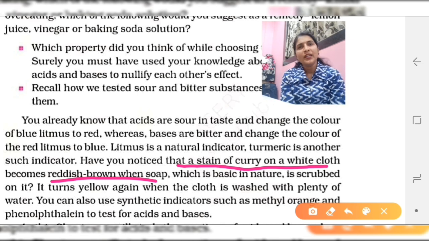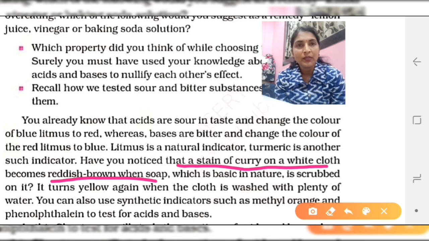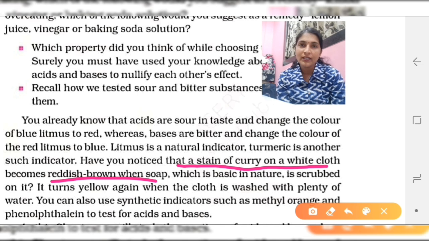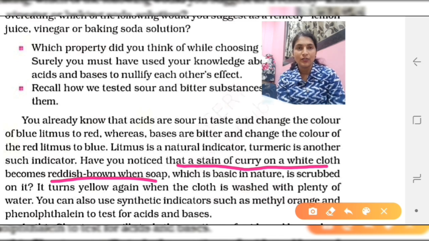So there are many types of indicators, natural as well as artificial. So this turmeric and this litmus are natural indicators, whereas methyl orange and phenolphthalein are synthetic indicators, but they are used to find out whether the substance is acidic or basic in nature. So in detail we will learn further.